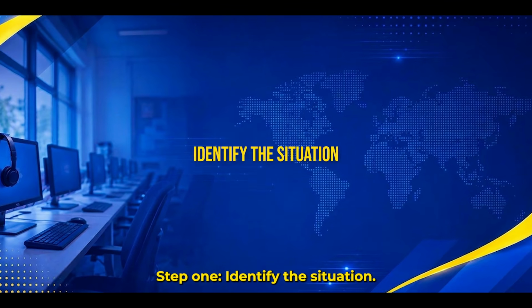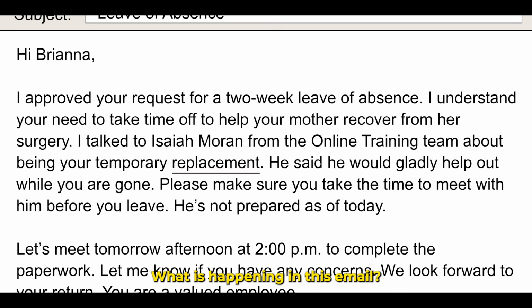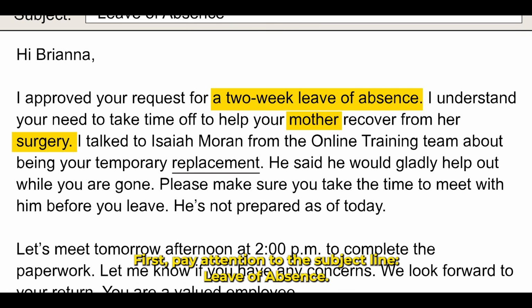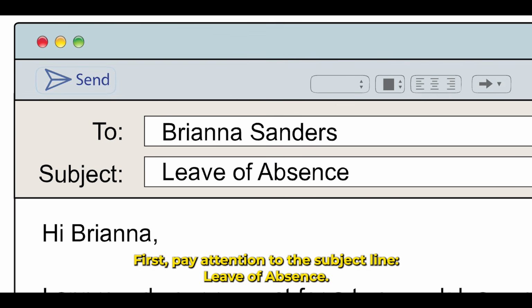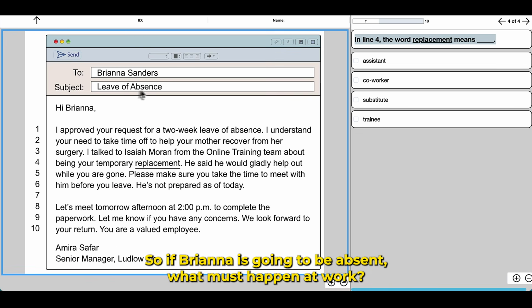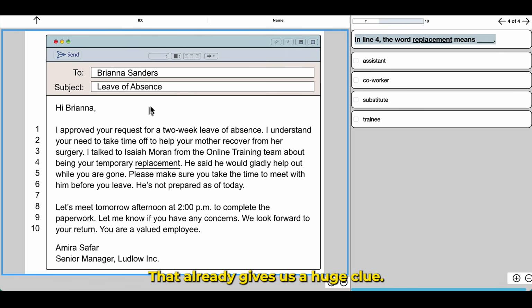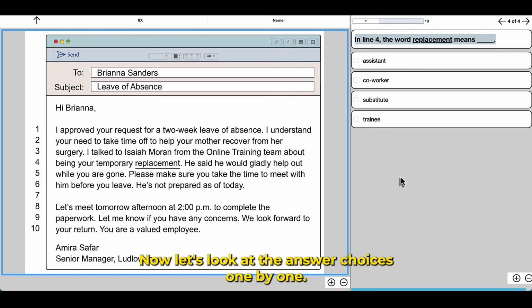Step 1. Identify the situation. What is happening in this email? Brianna is taking a 2-week leave of absence because her mother had surgery. First, pay attention to the subject line, leave of absence. So, if Brianna is going to be absent, what must happen at work? Somebody has to do her job while she is gone. That already gives us a huge clue. Now, let's look at the answer choices one by one.